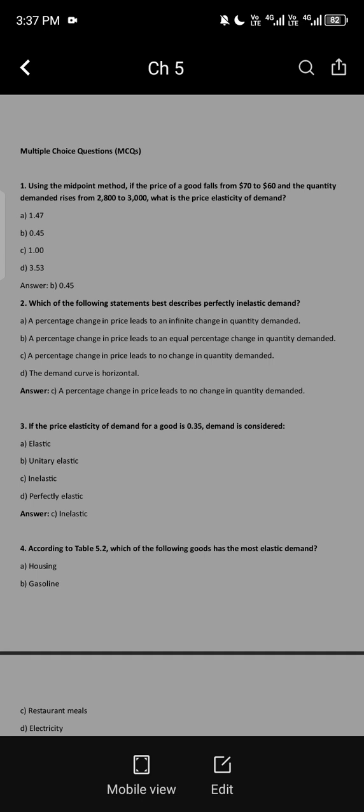MCQs number 2. Which of the following statements best describes perfectly inelastic demand? The answer is option number A. A percentage change in price leads to no change in quantity demanded.